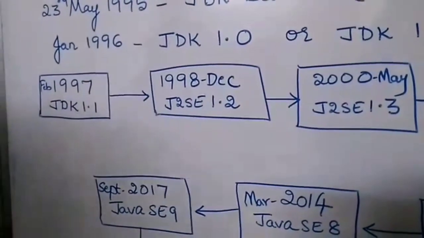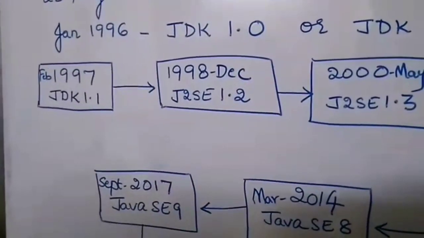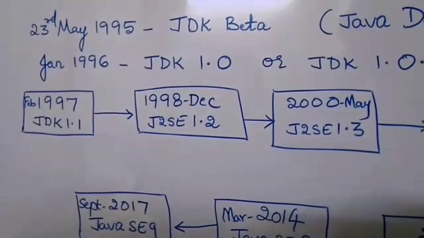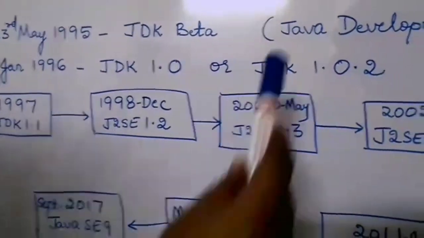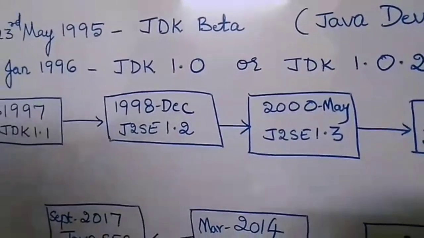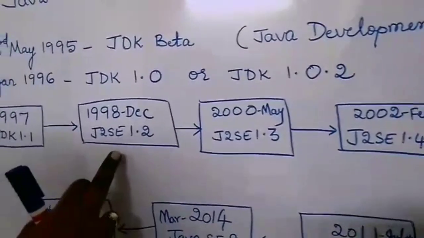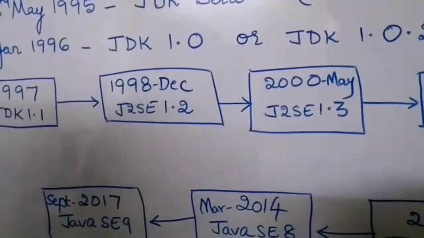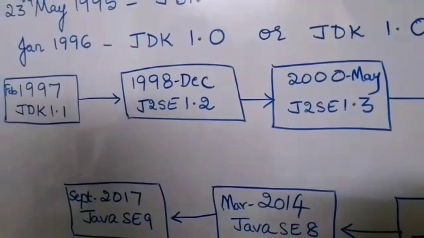If you look at the first two releases, 1.0 and 1.1, they are named JDK. JDK stands for Java Development Kit. And if you take a look at versions 1.2 to 1.4, they're named J2SE. So what does J2SE stand for?